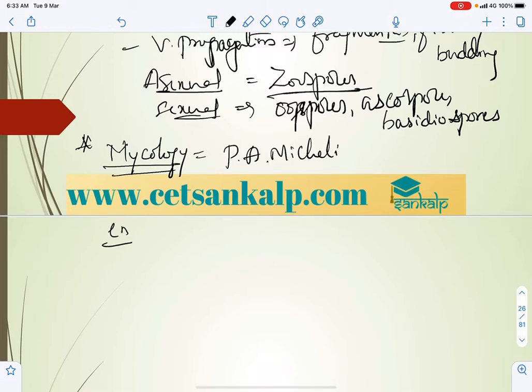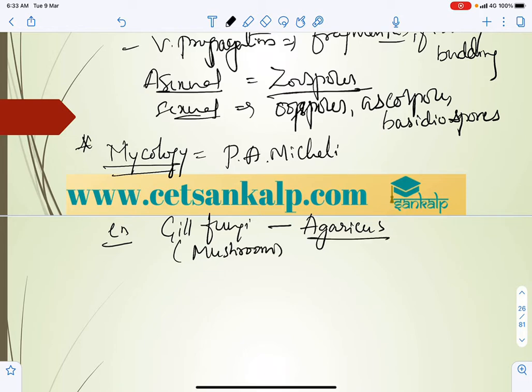So here the fungi have different names as examples. Take the gill fungi, as we all know, what we call hanabe in Kannada, that is Agaricus. In a simple way we can say mushroom, Agaricus.